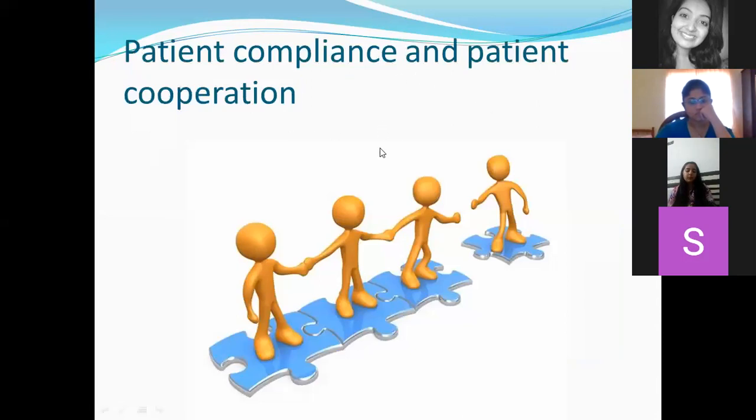Second comes your patient compliance and patient cooperation. That is, after you have done the treatment, you give proper instructions so that they are motivated and educated, and in the recall visits, you will see how compliant and cooperative they are. In case you feel a patient is not compliant or cooperative enough, you have every right to refuse to treat them or to advise extraction of a given tooth. If you feel this patient is not going to maintain his or her oral hygiene and you want to do some regenerative procedure, and you feel it's not going to be of any use, not going to serve any purpose, then you have to get the tooth extracted.